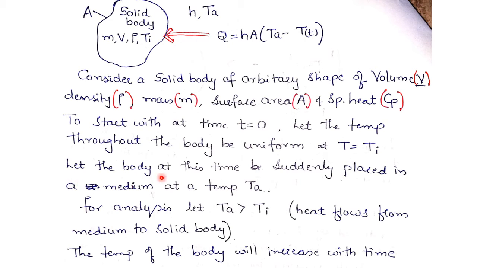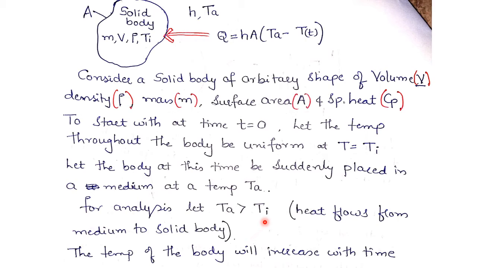Let this body be suddenly placed in a medium which is maintained at temperature Ta. For our analysis purpose, let us assume that temperature Ta is greater than temperature Ti. When Ta is greater than Ti, then definitely heat flows from the medium to the solid body.